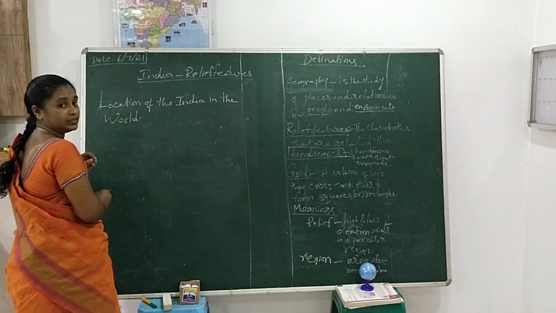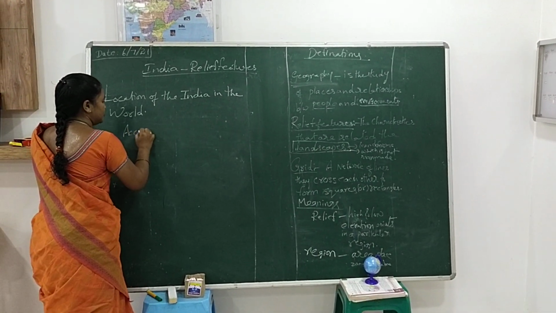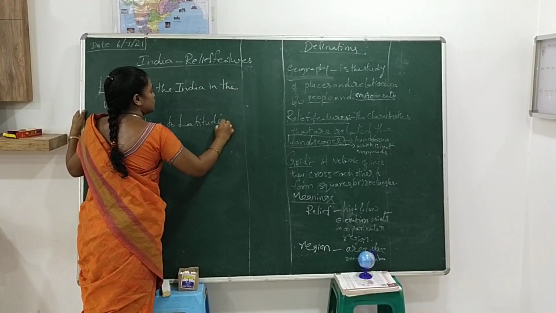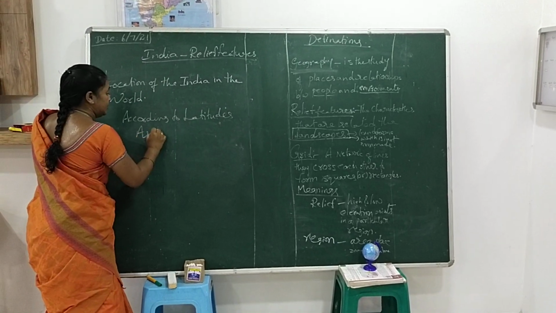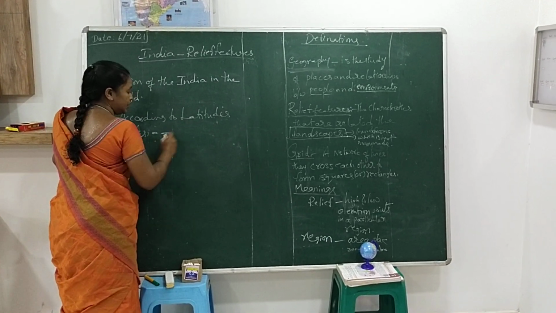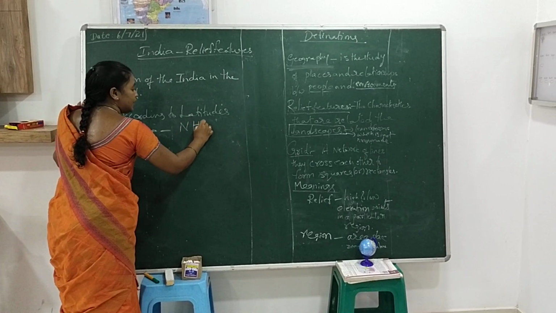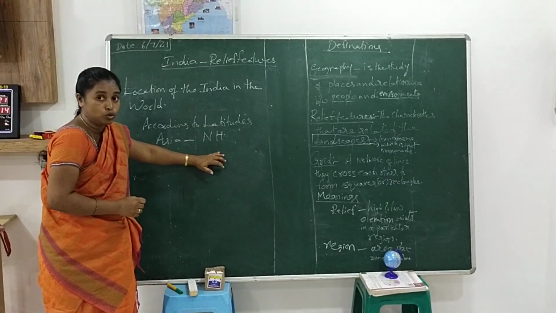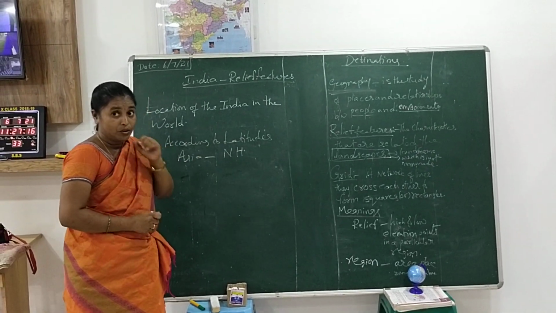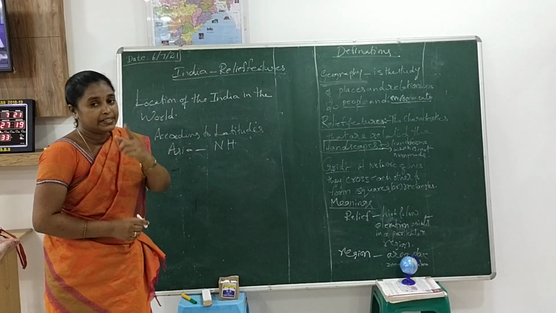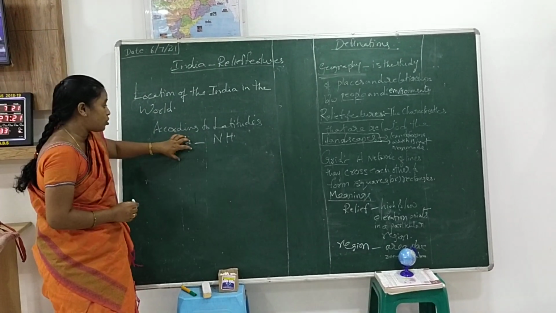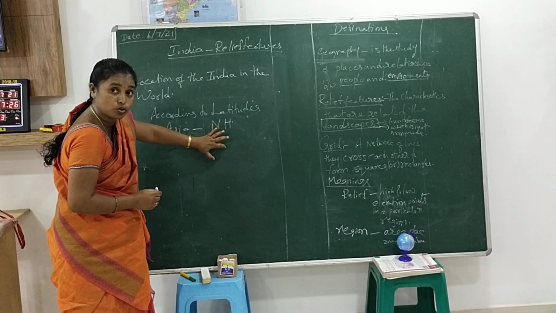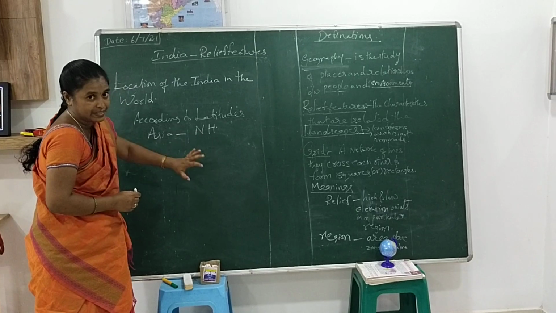According to latitudes, Asia belongs to the northern hemisphere. Then where is India? India belongs to the Asia continent. So the Asia continent belongs to the northern hemisphere, and India also belongs to the northern hemisphere. Did you understand the point?